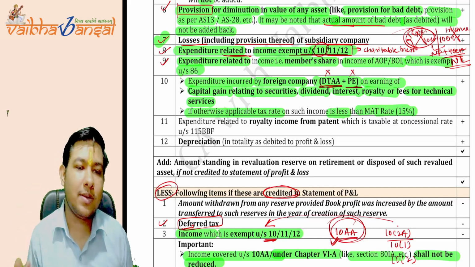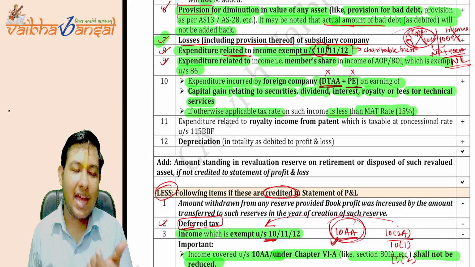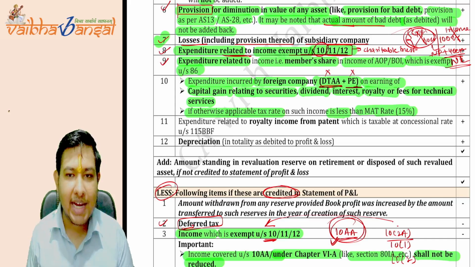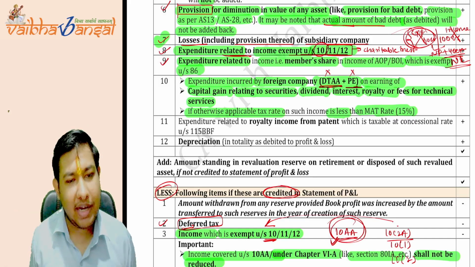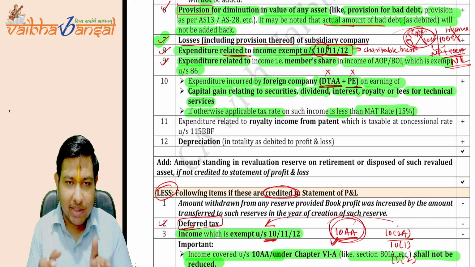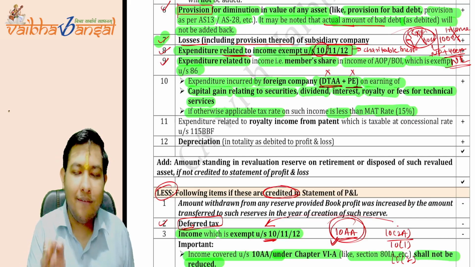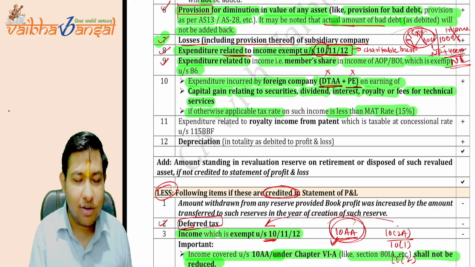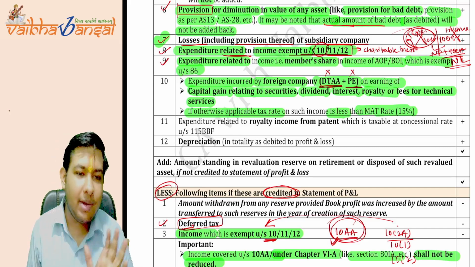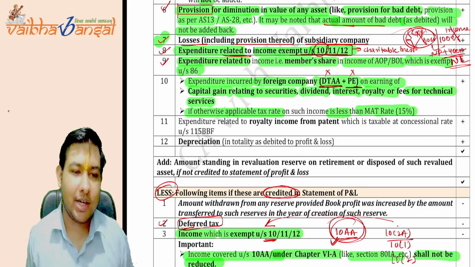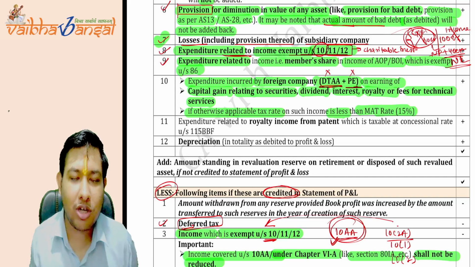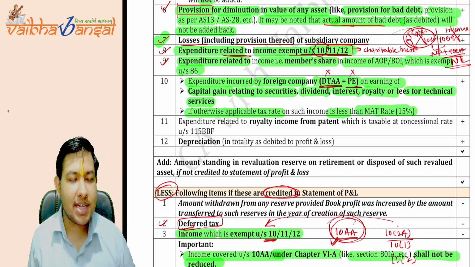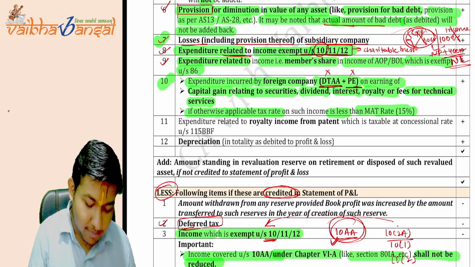No such treatment will be applicable where the otherwise applicable tax rate is greater than the MAT tax rate. This treatment is only applicable when the applicable tax rate on the non-resident is less than the MAT rate, just to give the benefit to those non-residents. Is it okay? Just to attract those non-residents to India, this provision has come into play. Okay, so point number 10 is clear.